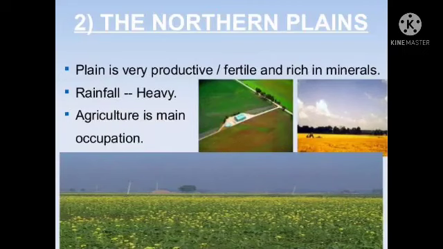Okay children, let's review the Northern Plains. Children, from this chapter, we have learned about the Northern Plains and life in the Northern Plains. The Northern Plains are divided into 3 basins. So how many basins? Yes, 3. They are the Sutlej basin, the Ganga basin and the Brahmaputra basin.